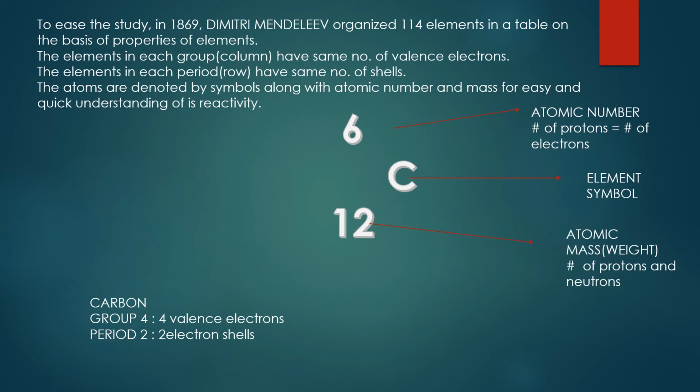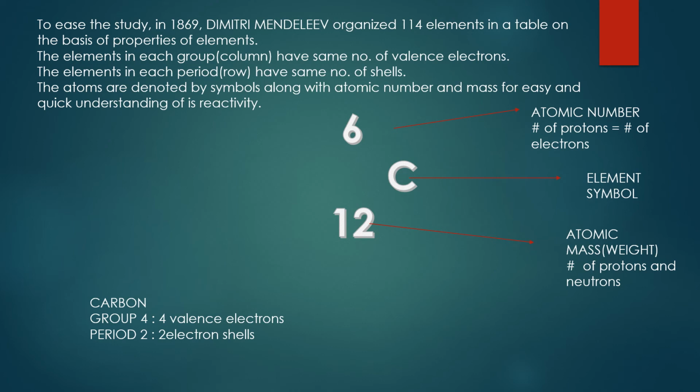Atoms are denoted by a symbol along with the atomic number and mass for easy and quick understanding of their reactivity. Let's take an example of carbon. Its symbol is C. Atomic number is 6, that is the number of protons and electrons is 6. This means that in the first orbit 2 electrons will be there, and in the second orbit only 4, which means it needs 4 more electrons to complete its orbit. So it will either share, lose or gain electrons depending on the situation. 12 is the atomic mass, that is the number of protons and neutrons in the nucleus.